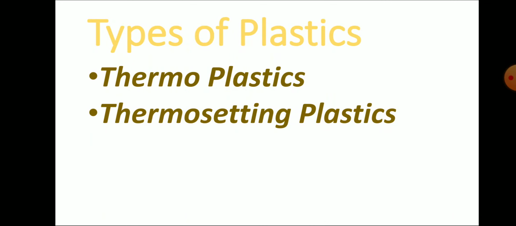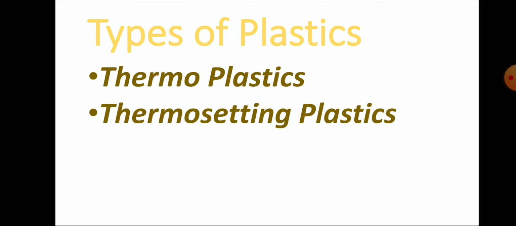Next, come to the types of plastics. There are two types of plastics, thermoplastics and thermosetting plastics. What is meant by thermoplastic? A thermoplastic will soften when heated and harden when cooled.